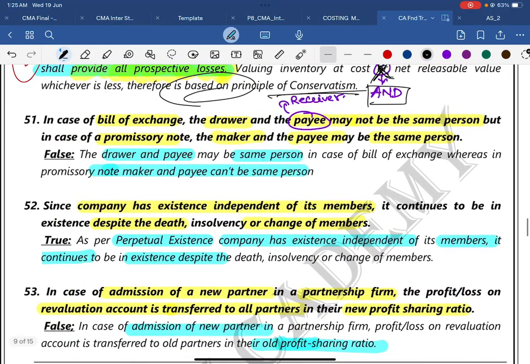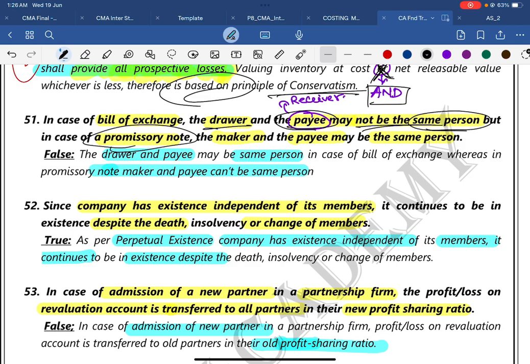Next, 51. In case of bills of exchange, the drawer and the payee may not be the same person, but in case of promissory note, the maker and the payee may be the same person. The answer is false. Who is a drawer? Drawer is a person who draws the bill. Who is a payee? Payee is a receiver.